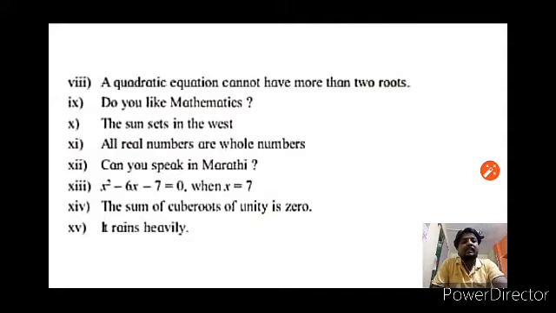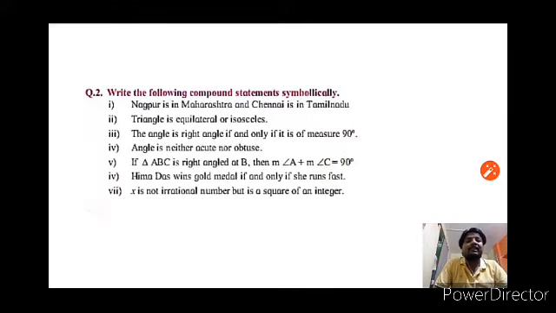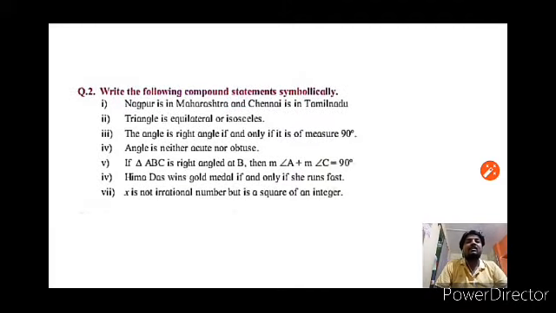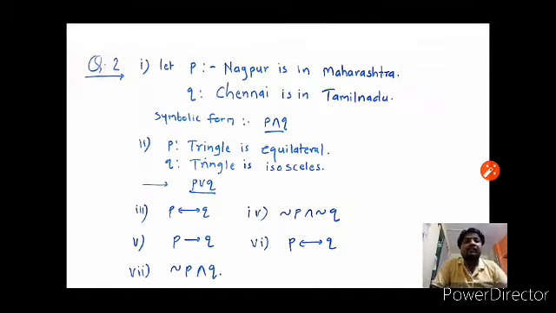Got it? Next, question number 2: write the following compound statements symbolically. First one is Nagpur is in Maharashtra and Chennai is in Tamil Nadu. It is a compound statement joined by the connective and. Let P be Nagpur is in Maharashtra, Q be Chennai is in Tamil Nadu. Therefore, the symbolic form is P and Q.